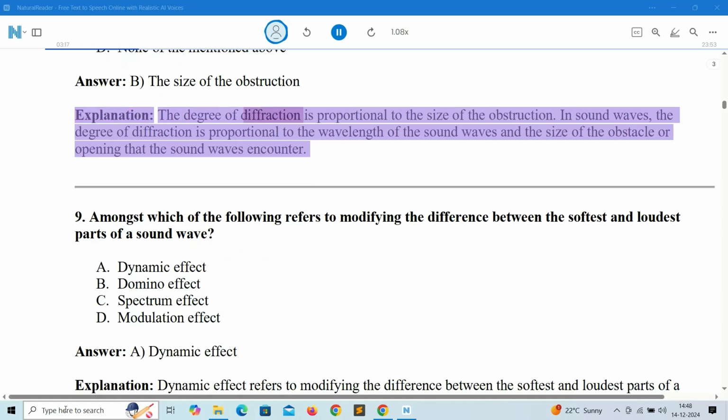Explanation: the degree of diffraction is proportional to the size of the obstruction. In sound waves, the degree of diffraction is proportional to the wavelength of the sound waves and the size of the obstacle or opening that the sound waves encounter.